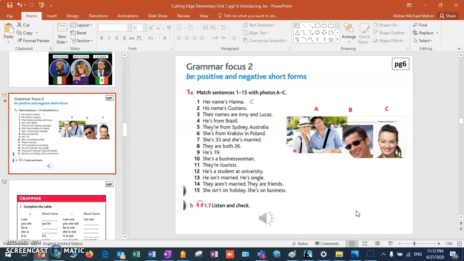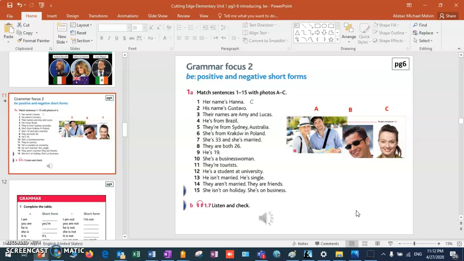Picture C. She's 33 and she's married. Picture C. They are both 26. I could say they're both 26. Picture A, two people. He's 19. Single man. Picture B. She's a businesswoman. Single woman. Picture C. They're tourists.